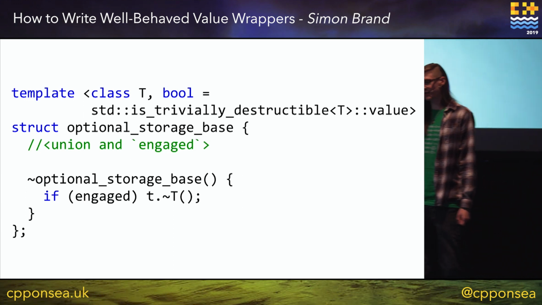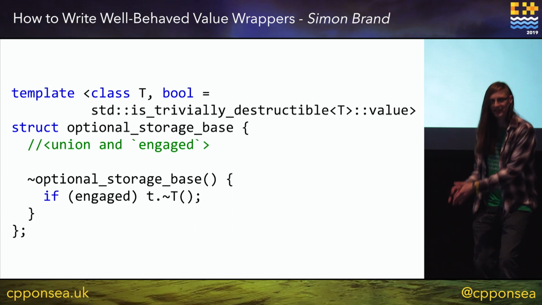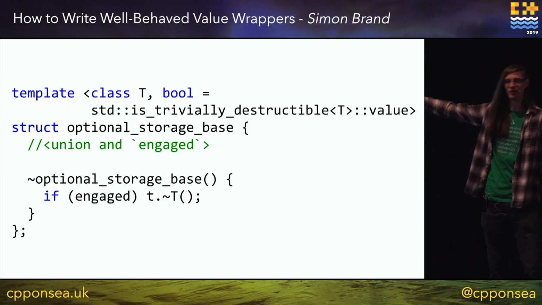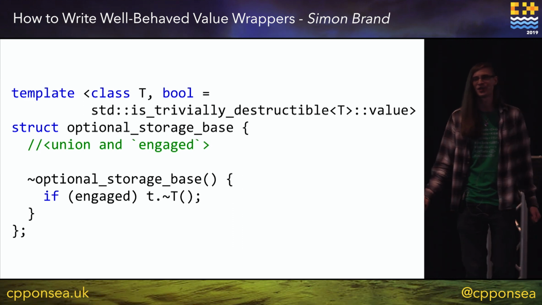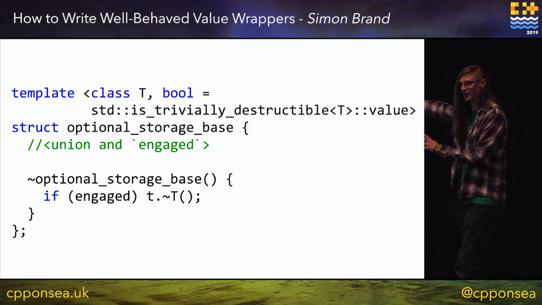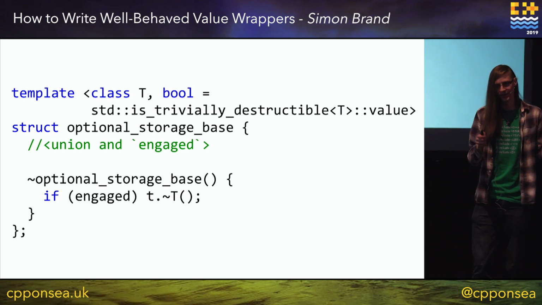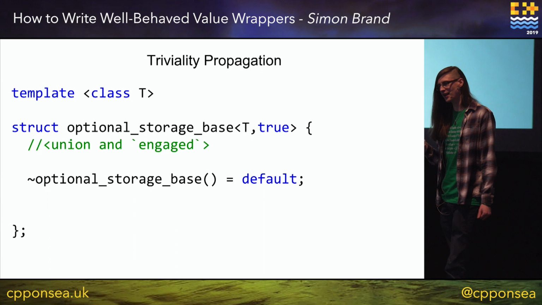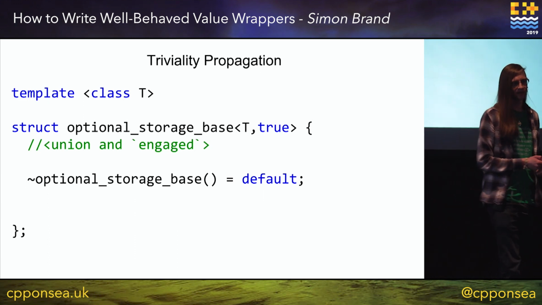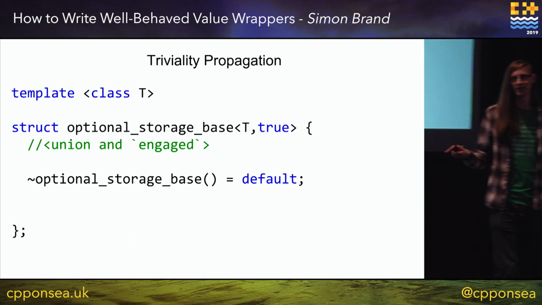So what we can do is we can have a storage base for when we are not trivially destructible and we have to call this destructor. If we do not call this destructor, then bad things will happen, like we'll leak memory or some other resource, and someone will be not very pleased at us. So we want to call this destructor when we have to call it. So this is the version for when, yes, you have to call this destructor. And then if the underlying type is trivially destructible, then we just default our declaration and say, just do nothing. It's an int, you don't have to call a destructor.